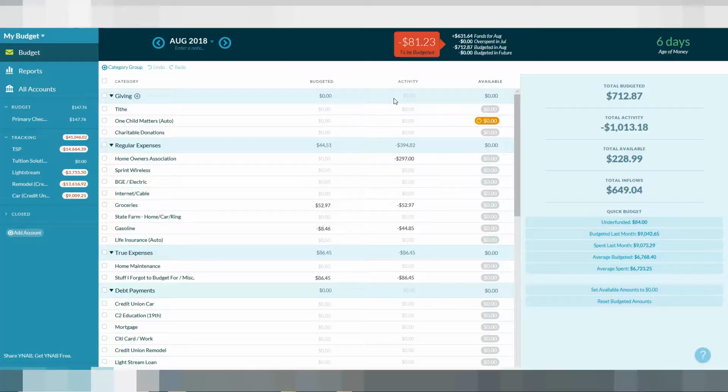All right, so here is my main screen that I see on payday for You Need a Budget. Right now I'm not going to go into so much on how you use it and how you set it up. Maybe another day I will do that. But as you see up here, I'm over budgeted, 81.23, and if you saw my budget yesterday, I thought it was only $60. So we're gonna have to play around with that a little bit.